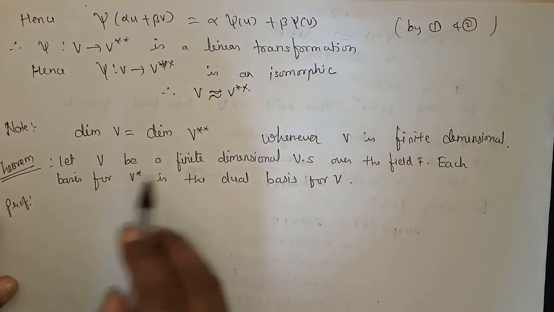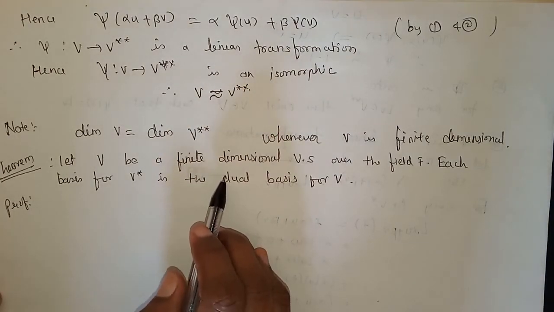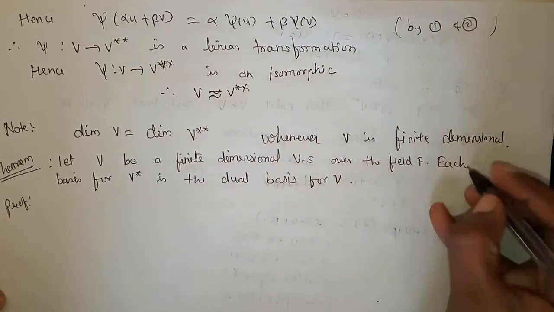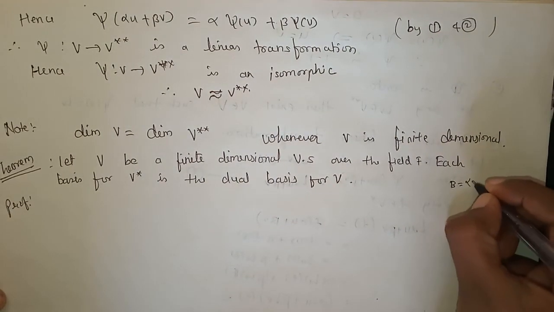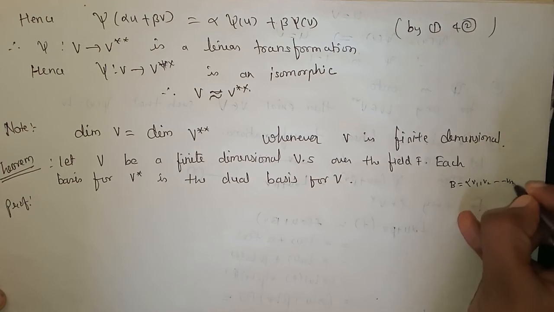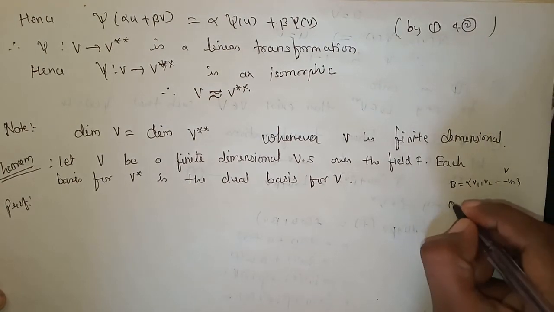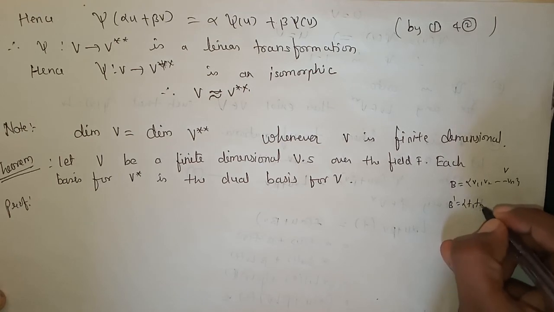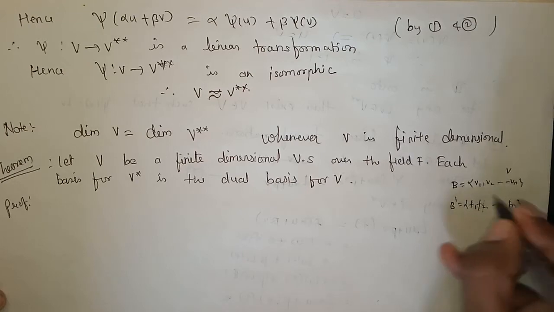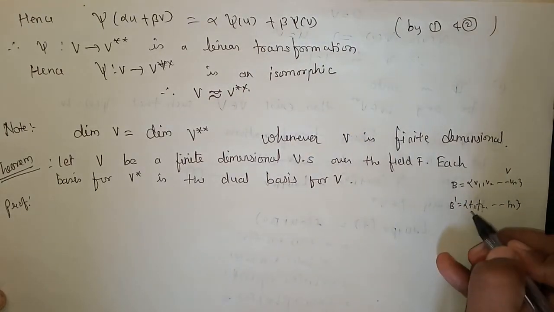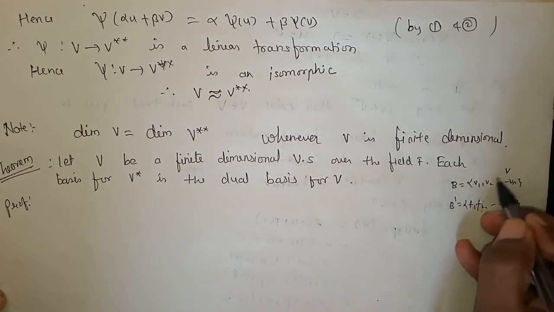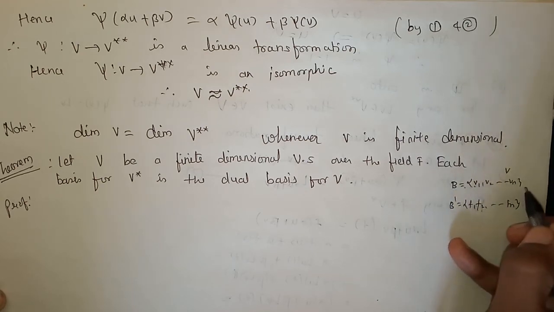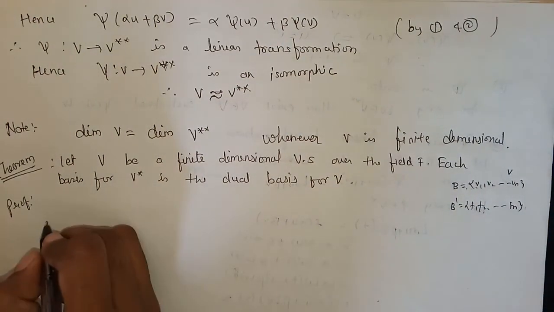Here we are saying that V is a finite dimensional vector space, and each basis of V star is the second dual basis of V. That is, V is a set containing elements V1, V2 up to Vn. This is the basis for V, and we are saying another basis, this is V dash, F1, F2 up to Fn. So exactly what we are saying here is that F1, F2 up to Fn is the dual basis of this set of basis of V. So let